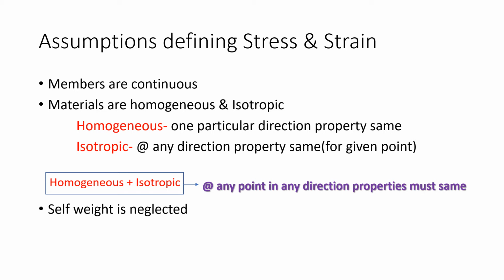The second assumption is that materials are homogeneous and isotropic. These two terms are very important in strength of material. First, what is homogeneous? Homogeneous means the property in one particular direction is the same. For example, consider a material. There are many atoms in that material. Let us consider the atoms in the x direction. They have the same property in one particular direction, that is x. Are you getting my point?